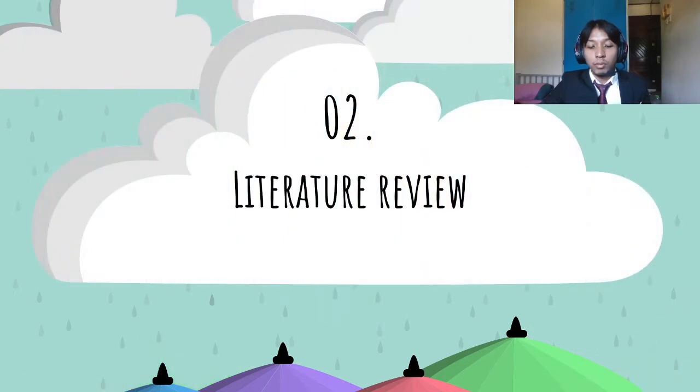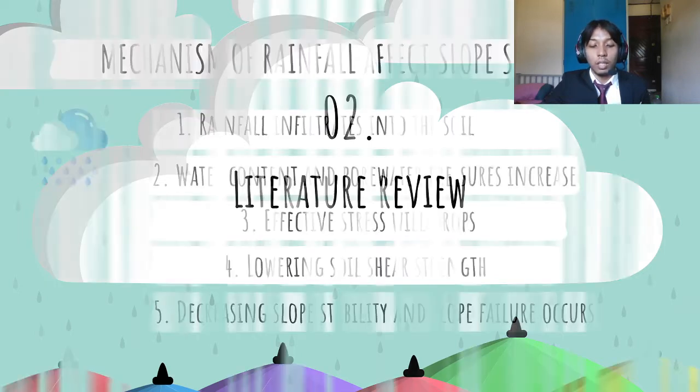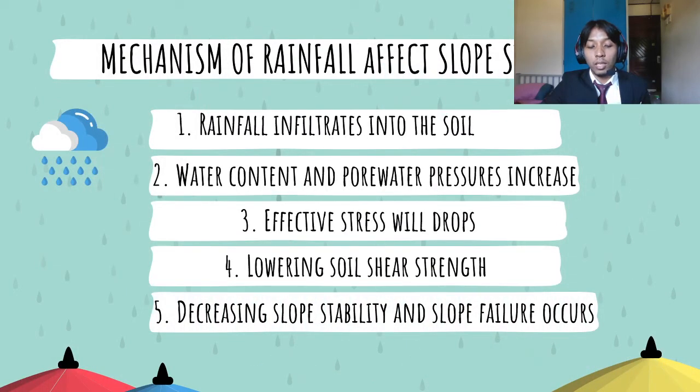For the literature review, I will explain the findings of my research based on research studies related to my FYP project. In order to understand the effect of variation of rainfall threshold on slope stability, we need to understand the mechanism of rainfall and how it affects slope stability.